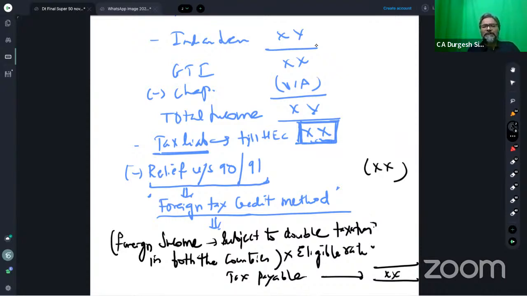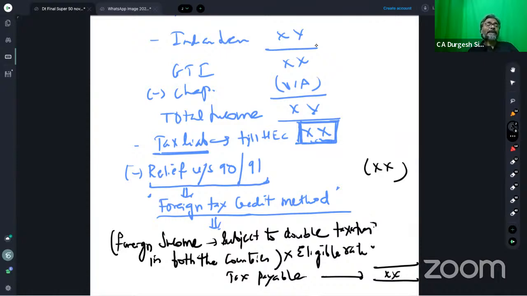Now the second point, students. So this is about the capital gains. The second point is about business income. If the foreign income is in the nature of business income or house property income, and that income is denominated in foreign currency, then how to convert it into Indian rupees? The way to do it is by applying the TT buying rate.